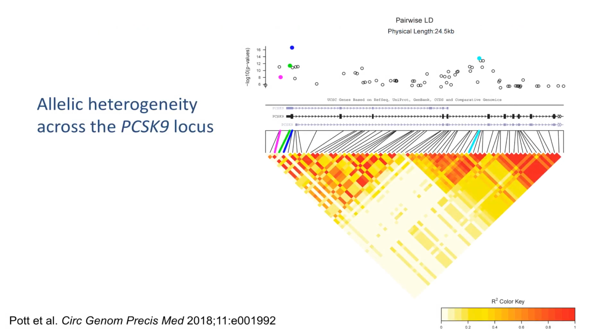Interestingly, 4 of the 5 independent signals were located within or near the PCSK9 gene on chromosome 1p32, indicating significant allelic heterogeneity in this region. The pattern of linkage disequilibrium across the PCSK9 locus and the 4 lead SNPs from the locus are shown here. Together, these 4 SNPs explained 4.4% of the variation in circulating levels of PCSK9. 3 of the SNPs remained independently predictive of PCSK9 levels when tested in a multivariable model.